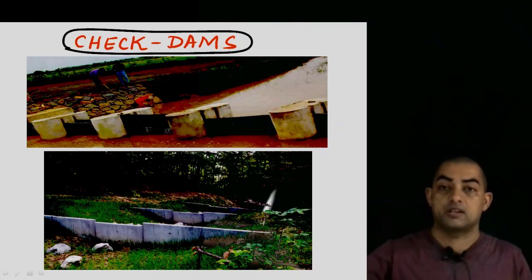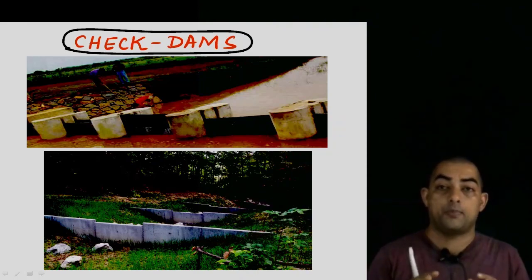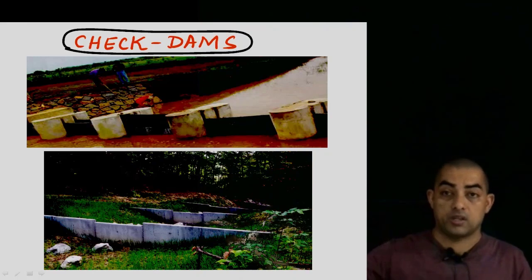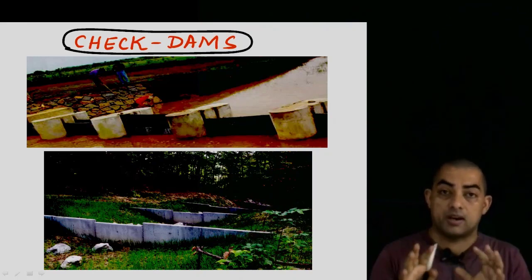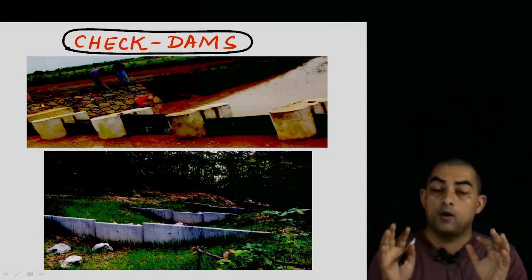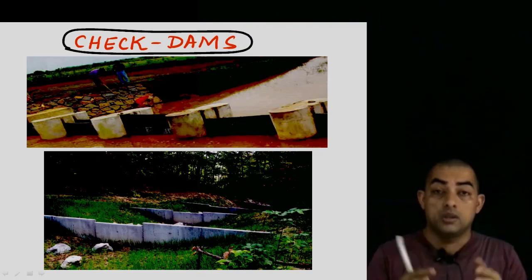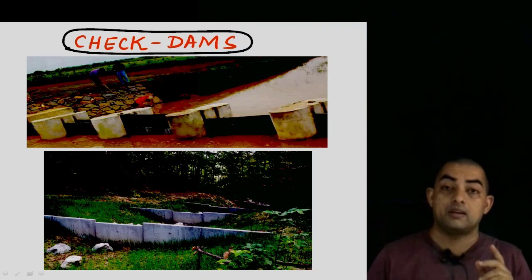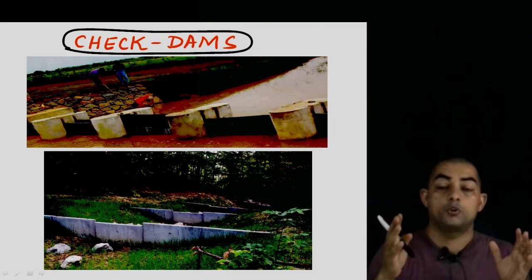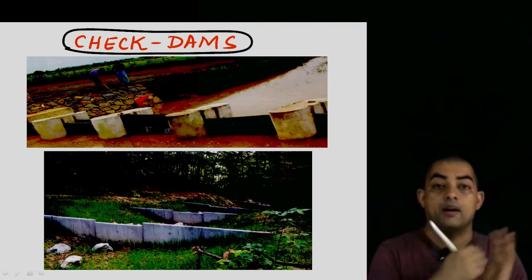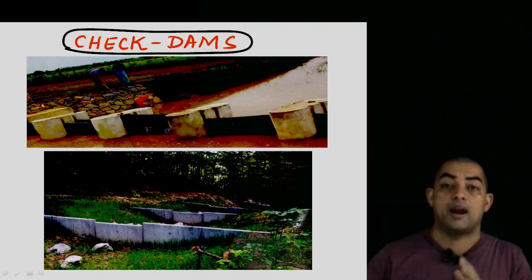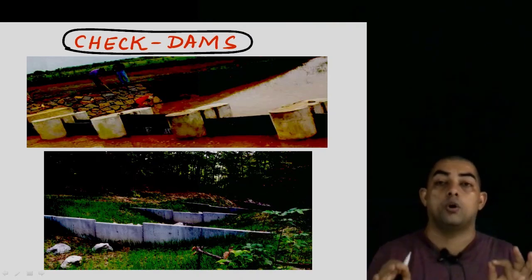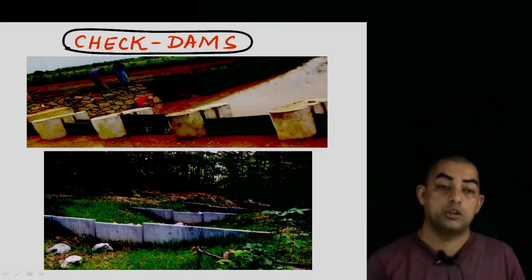But if you create such check dams, firstly the flow of water stops, and water gets collected here. Once the water collects, it gets time to seep into the ground, so the groundwater level will rise, okay? And the second thing is that the soil which was being taken away by the running water will also be stopped at places. So soil erosion will also be prevented by using such check dams.